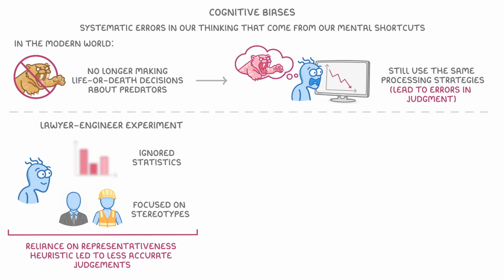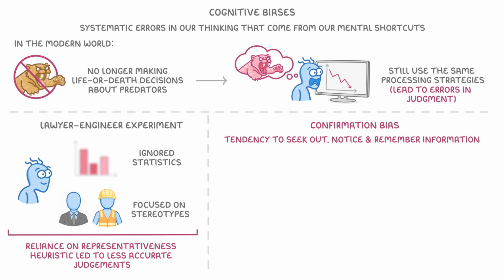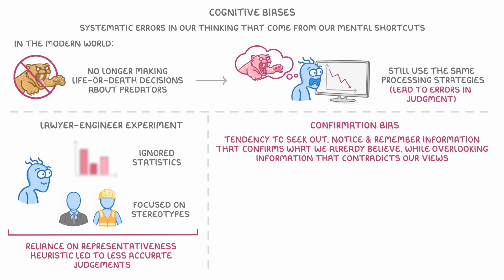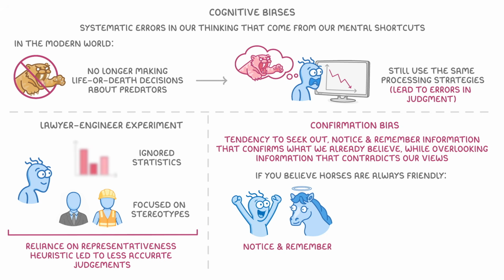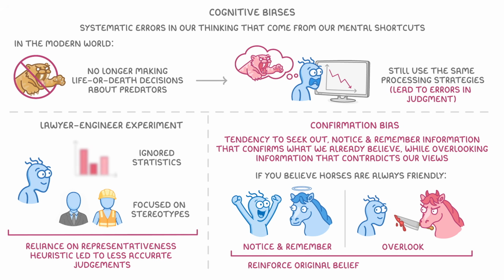Another example of a cognitive bias is confirmation bias, which is our tendency to seek out, notice, and remember information that confirms what we already believe, whilst ignoring or dismissing information that contradicts our existing views. So if you believe that horses are always friendly, you're more likely to notice and remember the times you've met nice friendly ones, and overlook the times you've seen really angry ones. This has the effect of reinforcing your original belief, even if it isn't entirely accurate.